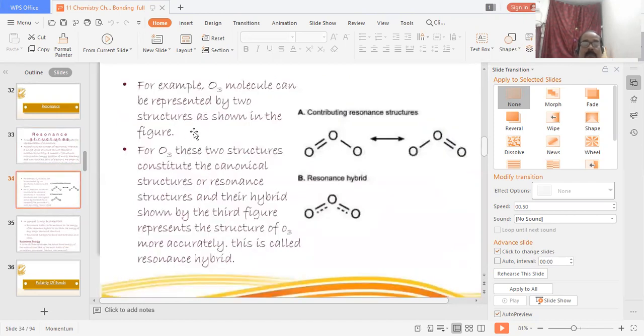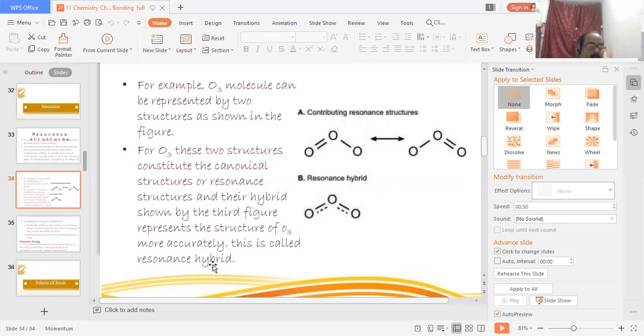For example, O3. The O3 molecule can be represented by two structures as shown in the figure. These two structures are the contributing resonance structures 1 and 2. So for O3, these two structures constitute the canonical or resonance structures, and their hybrid, shown by the third figure, represents the structure of O3 more accurately. This is called the resonance hybrid.